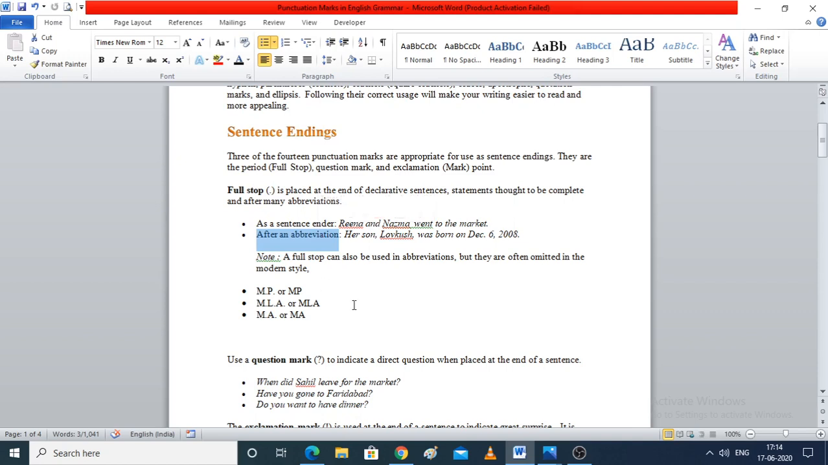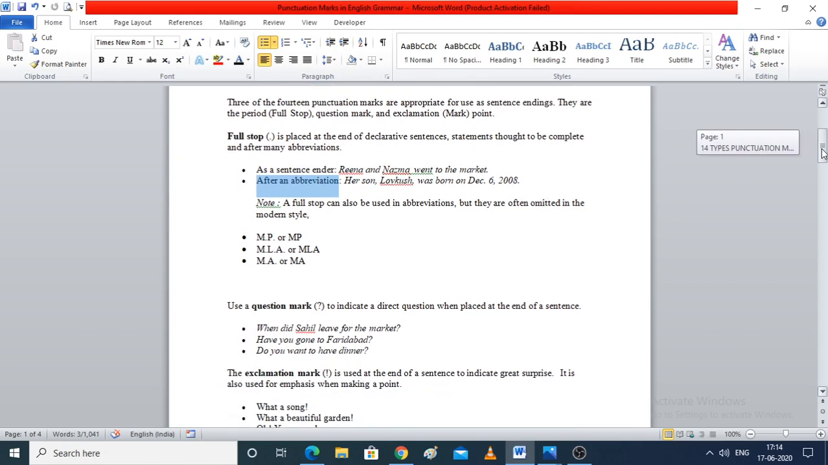Fine. Now, in modern style, sometimes we have stopped writing a full stop or a period in an abbreviation. Now, M full stop P full stop can be written as MP directly. Similarly for MLA and MA. Now, it's all about the full stop.